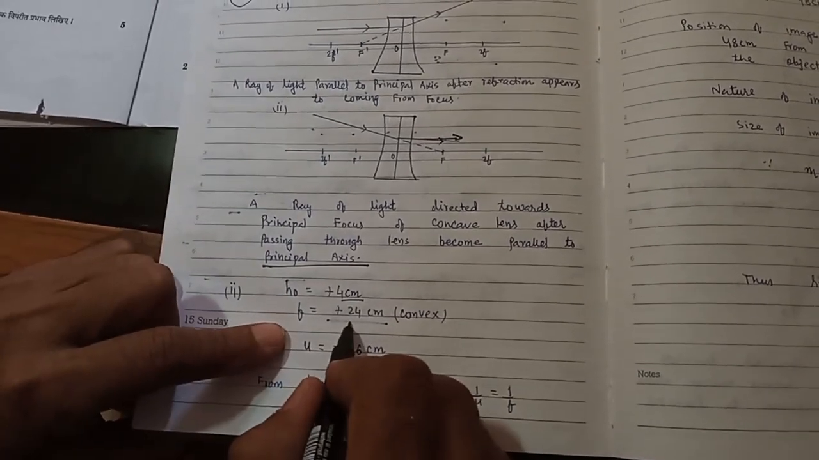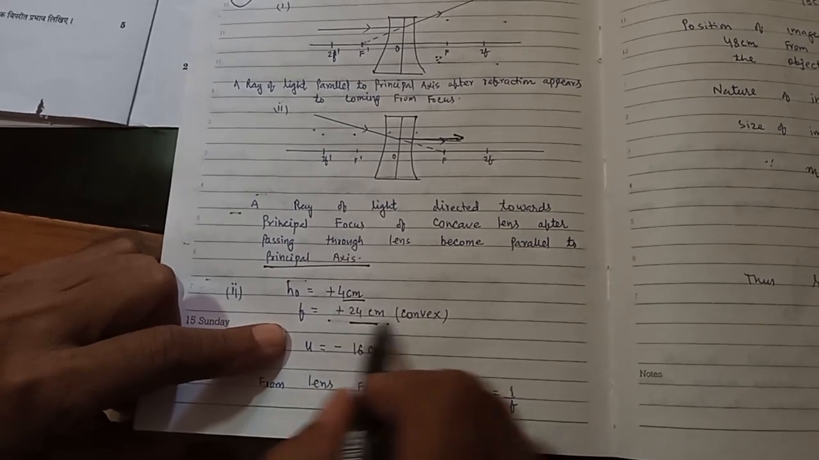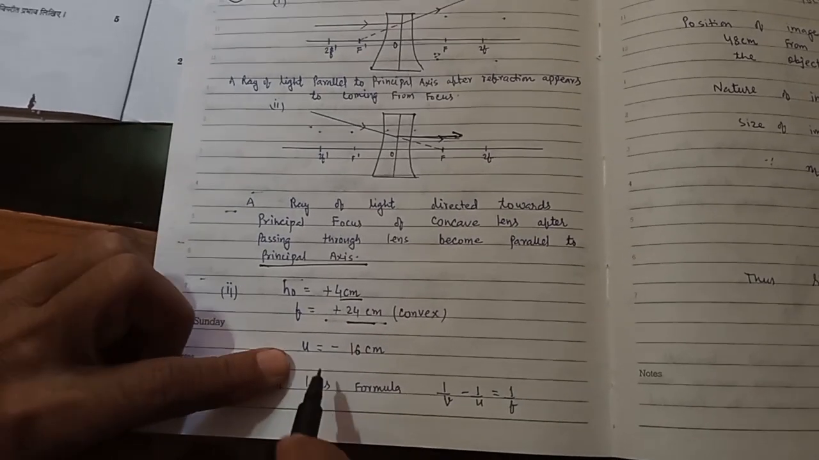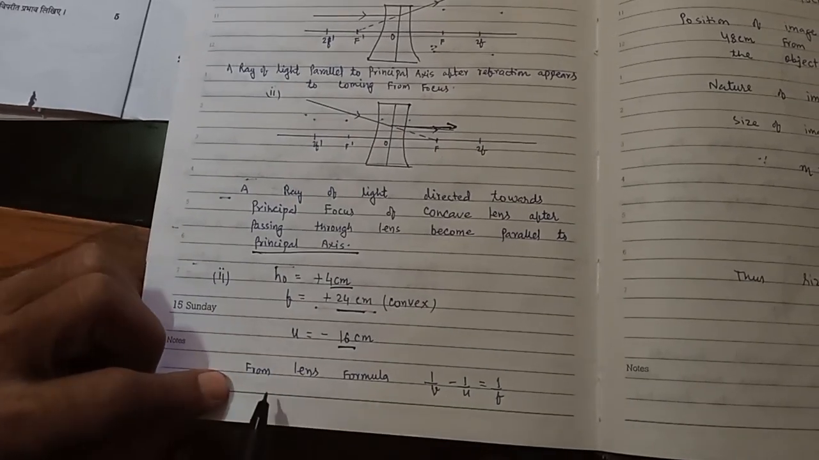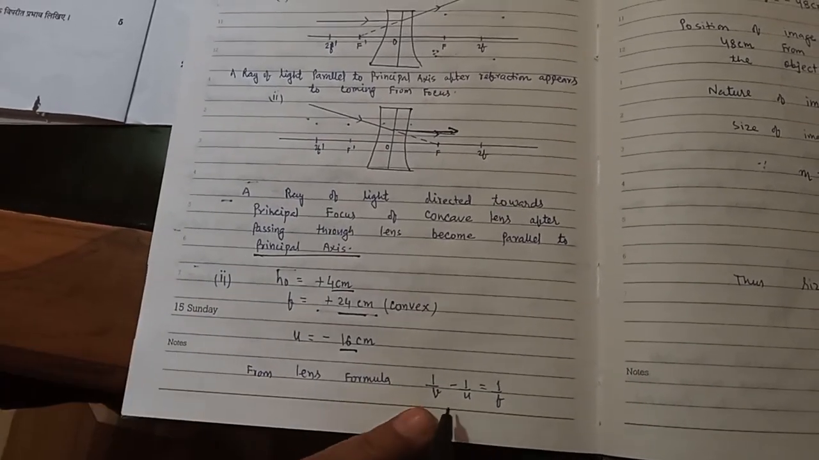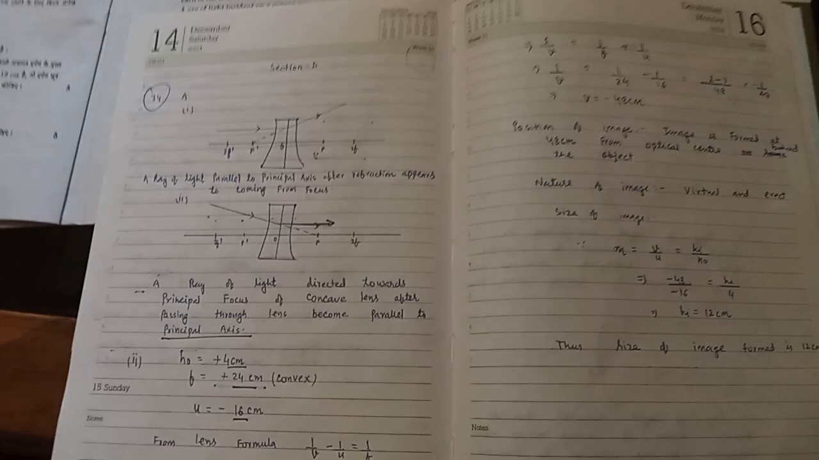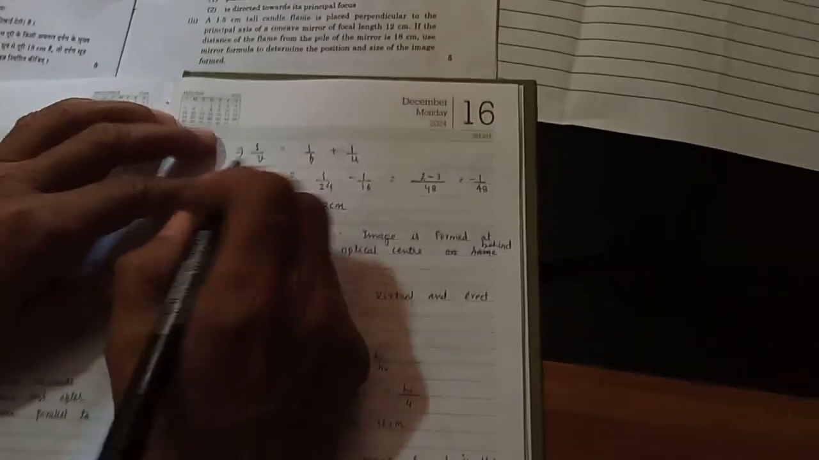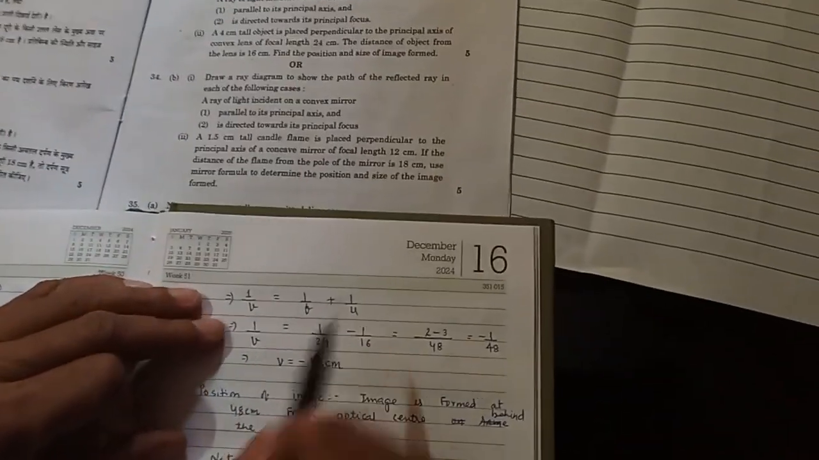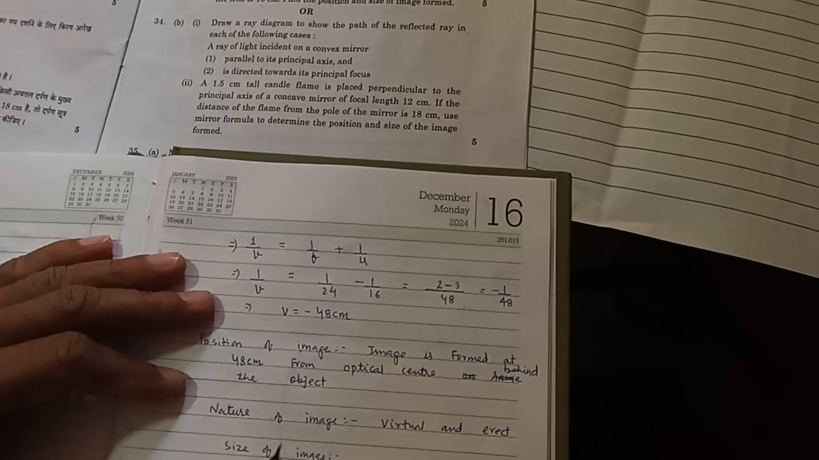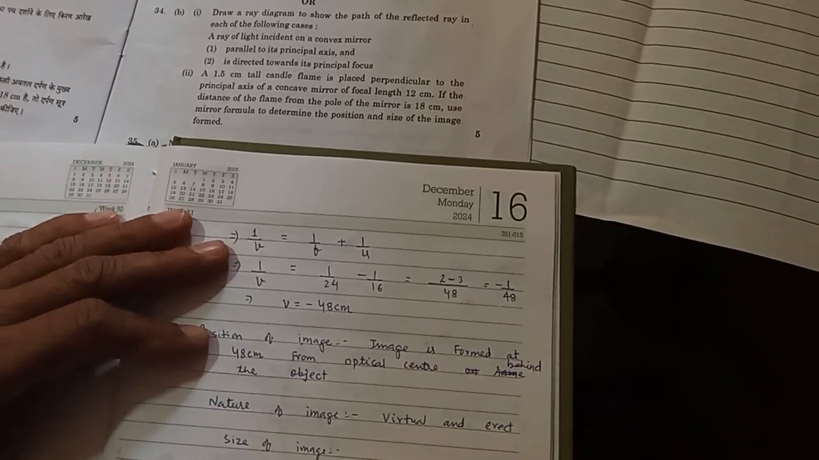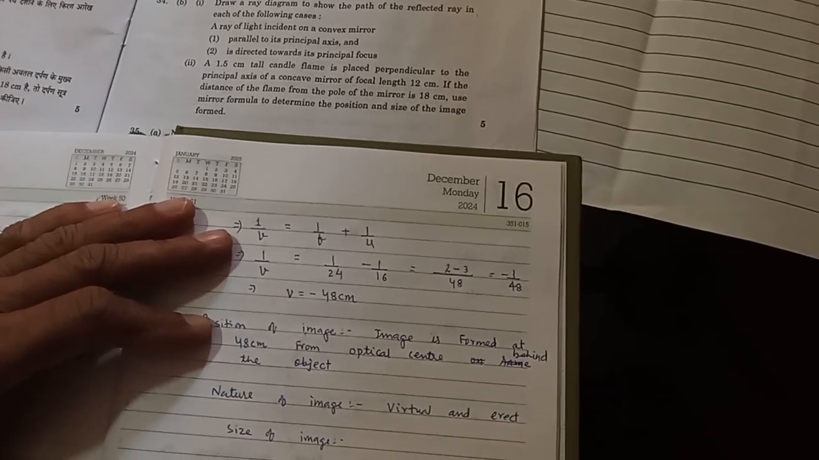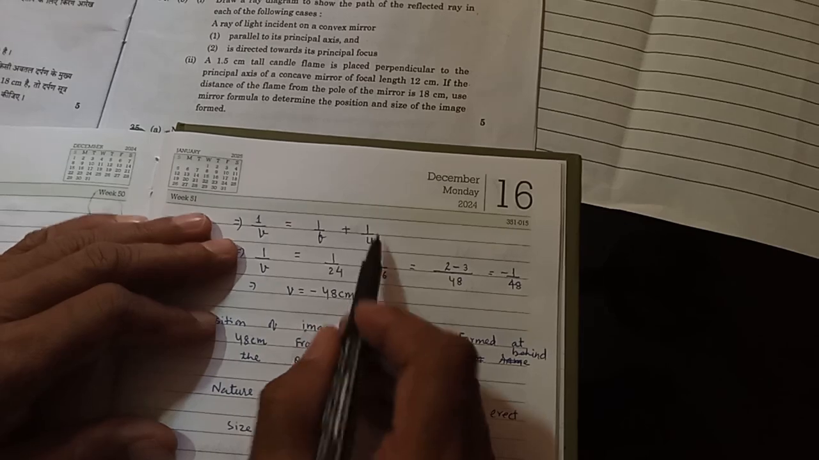F is 24 centimeter. It is positive because it is a convex lens. And U is equal to minus 16 in this direction. So from the lens formula, 1 by V minus 1 by U is equal to 1 by F. Then you put the value: 1 by V is equal to 1 by F plus 1 by U.